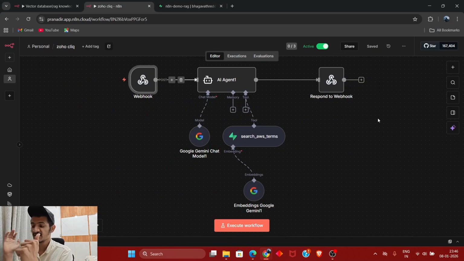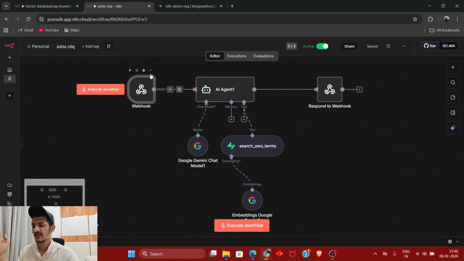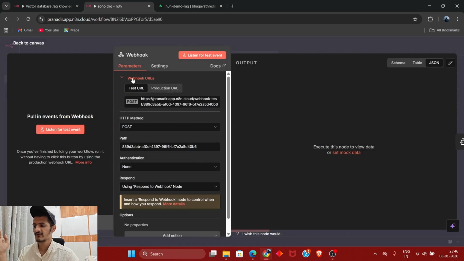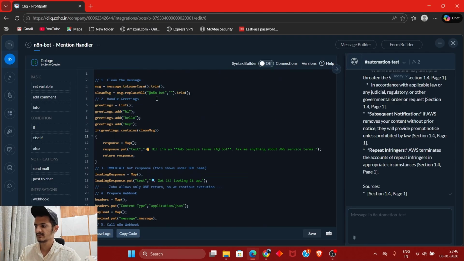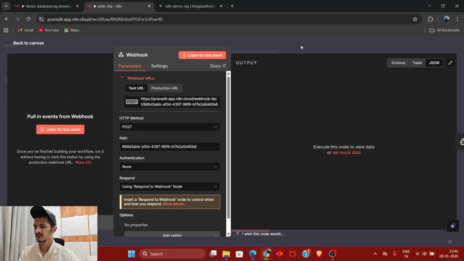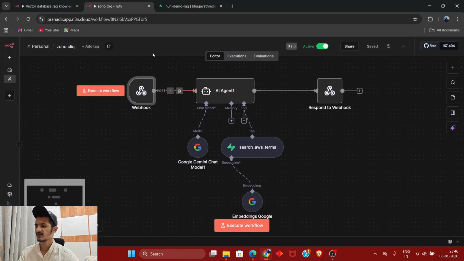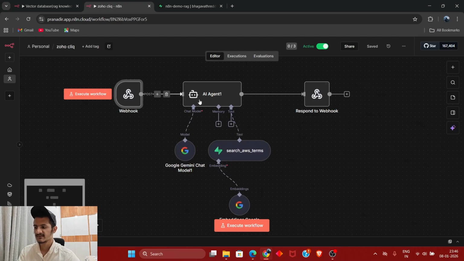So after the embedding phase, we'll get into the retrieval phase. This retrieval phase starts with a webhook node. If you get into this node, you will find a URL, right? If you remember, in our Cliq mention handler code, we have pasted a URL, right? So this URL acts as a bridge where Zoho Cliq and n8n communicate. So after getting here, once the user mentions the bot and sends their request, that request is going to be sent over to n8n.